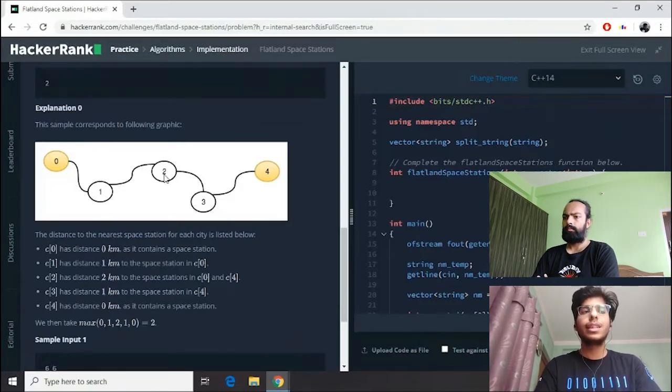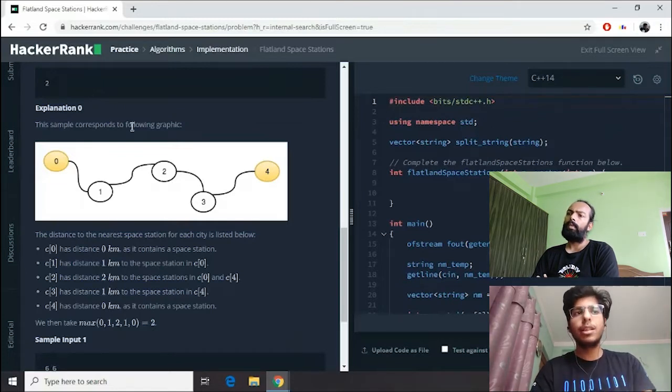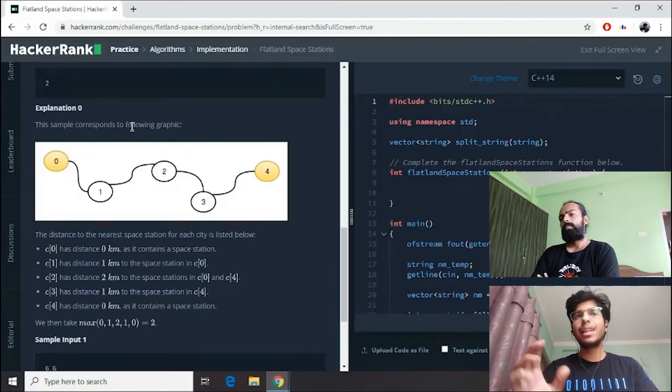So the distance from 2 to 0 is also 2, and the distance from 2 to 4 is also 2. So we can see here. Now the question asks us not to find the minimum distance, but to find the maximum of the minimum distance. I think it's quite confusing, right? So it simply says we find the distance from each city to the nearest space station. Among all those distances, we have to find the maximum. What will be the maximum distance that anyone has to travel?